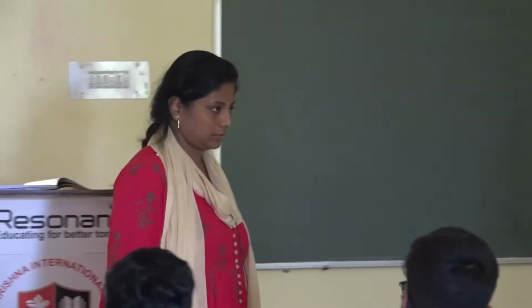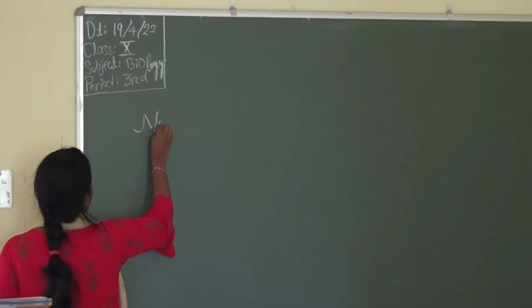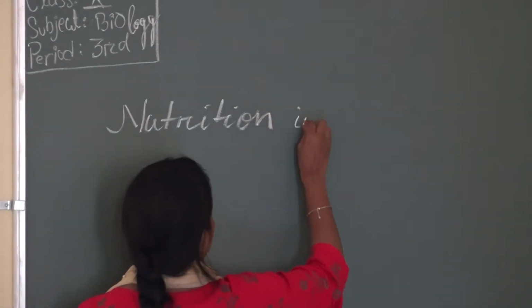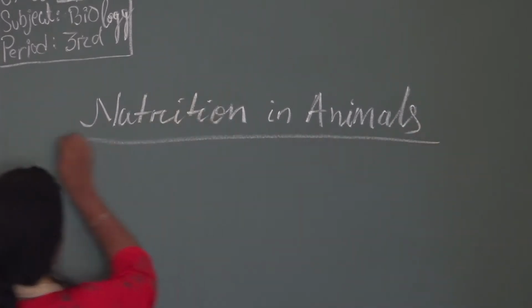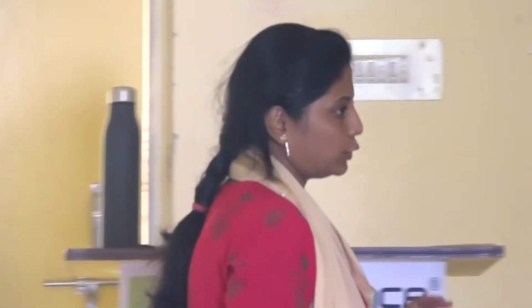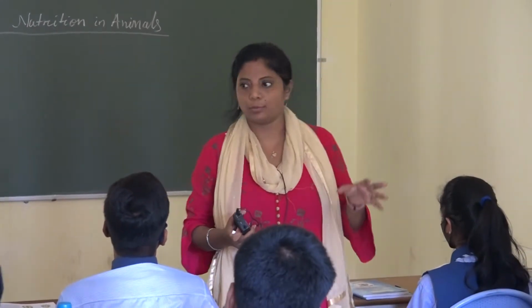So before starting the class, I will ask a few questions and then we will go to nutrition in animals. Okay? So as we all know, plants we otherwise term as autotrophs. By the process of photosynthesis, they produce the food material, that is carbohydrate.